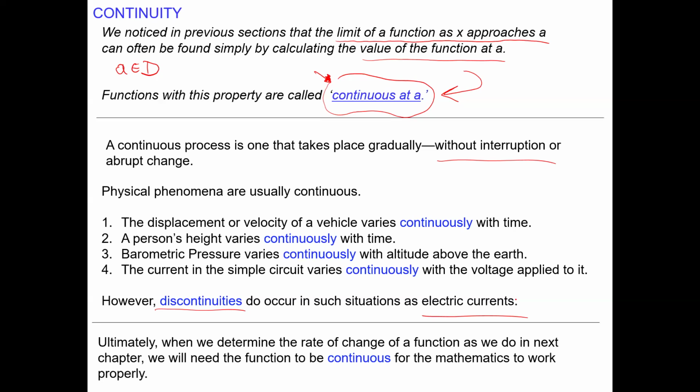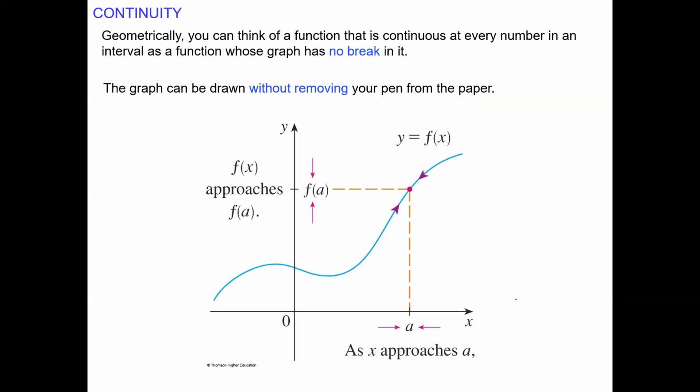For the graph of a function, we may say that a function is continuous graphically when we can draw it without lifting the pen. Let's look at this. We have a blue curve, f of x, and this function is continuous, because the function is defined at a, that means f of a exists. A is definitely in the domain.